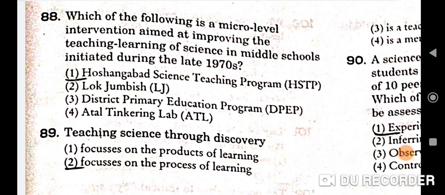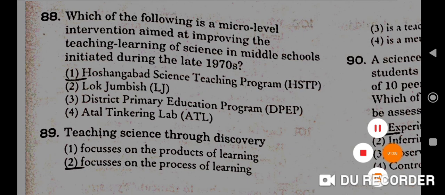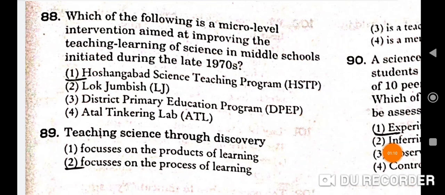Next question is, which of the following is a micro-level intervention aimed at improving the teaching learning of science in middle schools initiated during the late 1970s? So here the correct option is that is Hoshangabad Science Teaching Program, HSTP. First one is the correct option here. Next question is 89th. Teaching science through discovery focuses on the process of learning. Second is the correct option here.